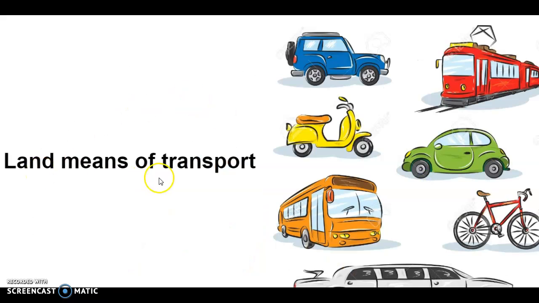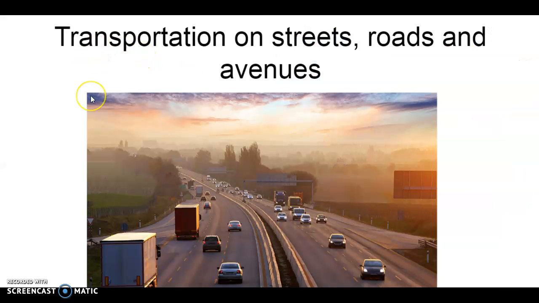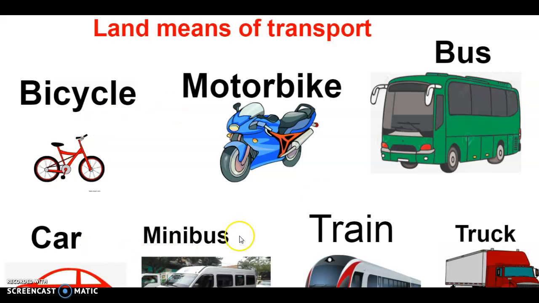The first type of transportation is land means of transport. For example, all of these are land means of transport. The land means of transport is the transportation on streets, roads, and avenues. They go on the avenues, on the roads, and on the streets. These are examples of land means of transport.